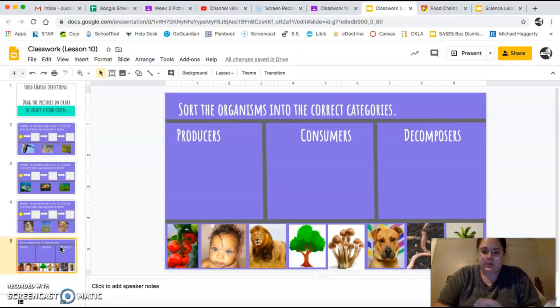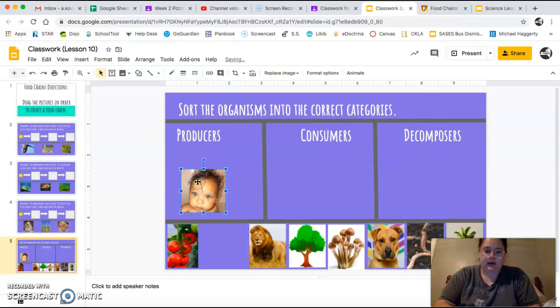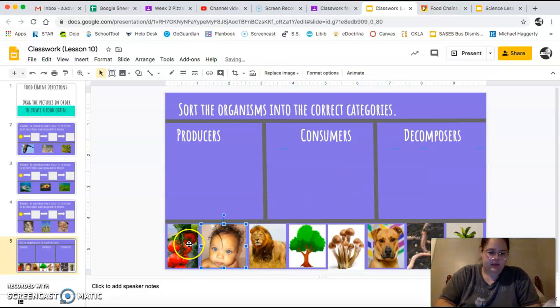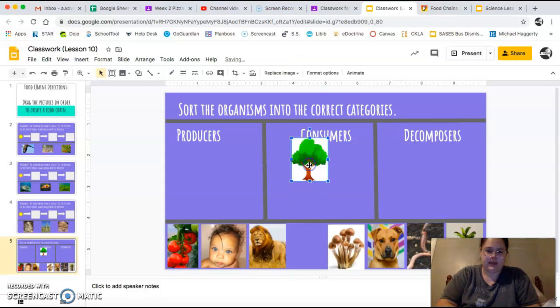And then the last thing you're going to do is sort all of these images into these three categories. So that's when you're going to want to refer back to this video to remind yourself what a producer is, what a consumer is, and what a decomposer is. So you're just going to drag the pictures wherever they go. I'll go through these real quick. We've got a tomato plant. We've got the baby, a lion, a tree. This is a type of fungus, a mushroom, a dog, a worm, and then this is a type of house plant, a leafy house plant. So just drag each picture into the category that you think it belongs.